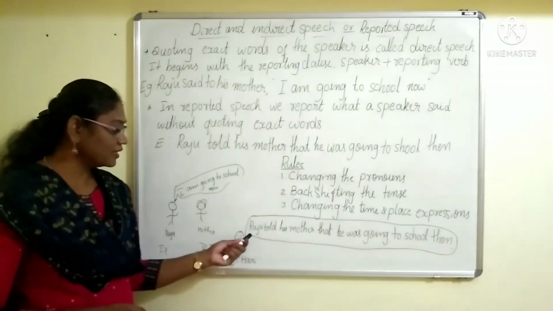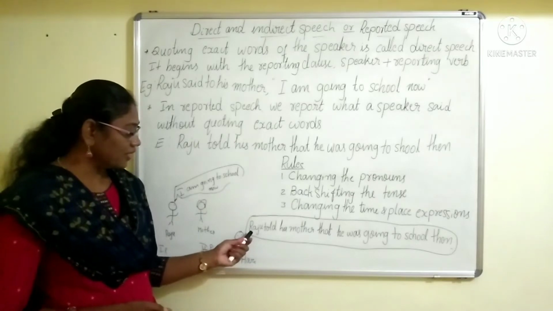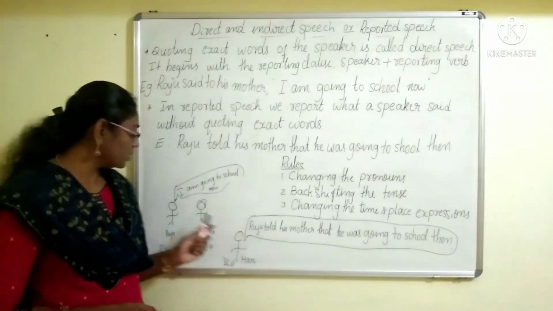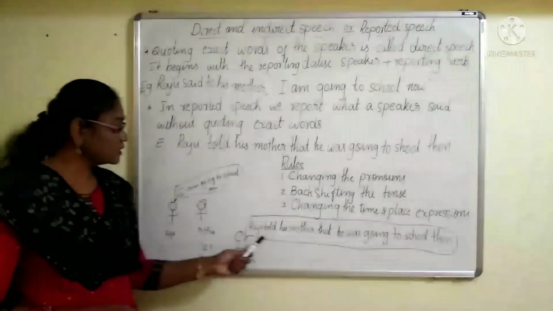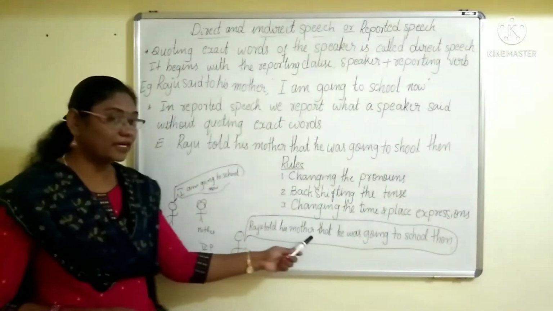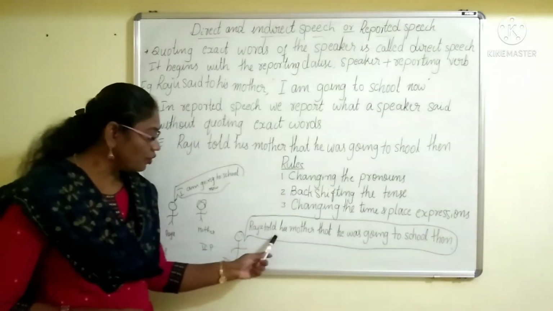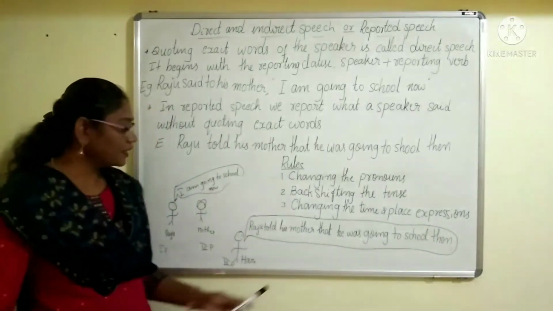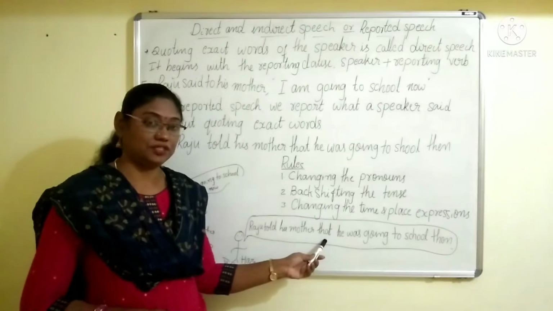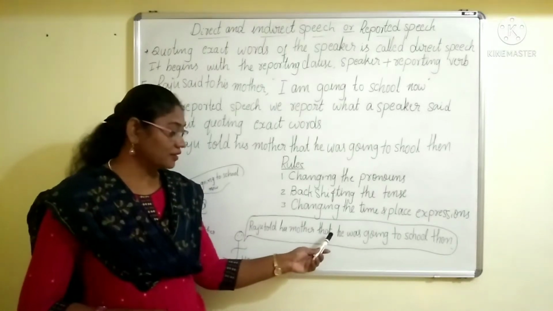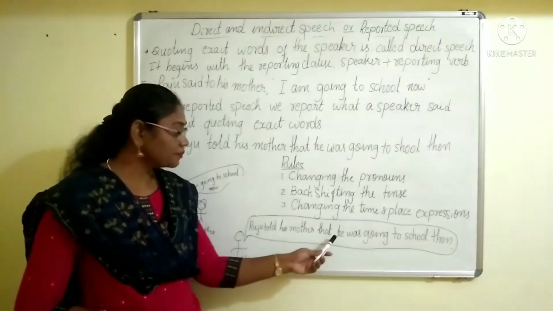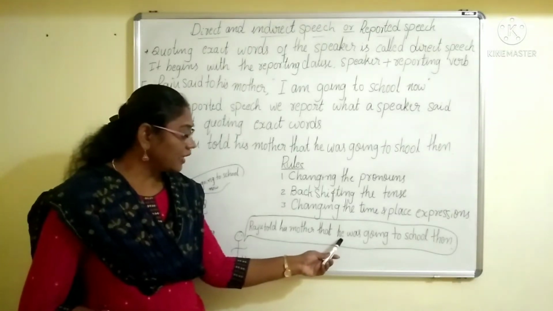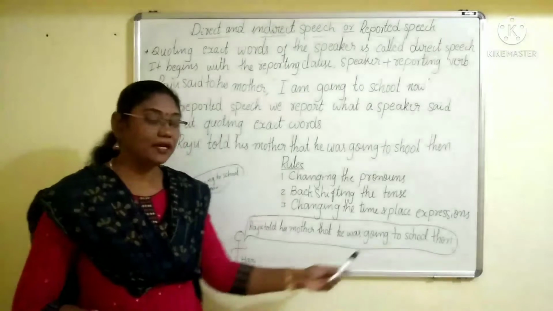See here, Hari is reporting: Raju told his mother. This is called the reporting clause. Then I added "that." This is the subordinate clause, and "that" is a must. And he was going to school then.